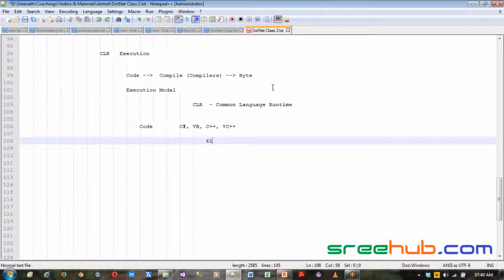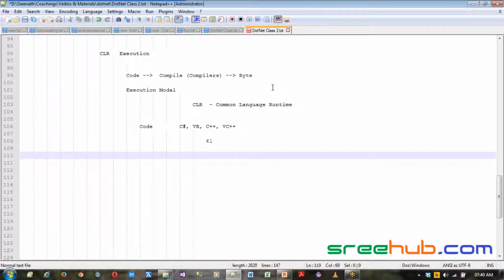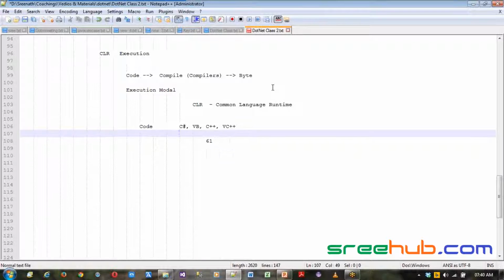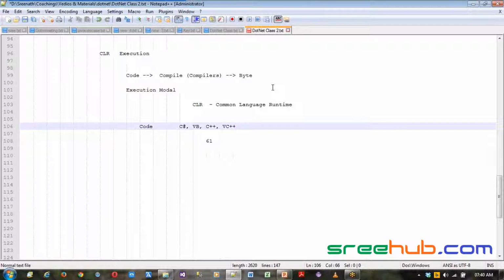Among the 61, 9 are designed by Microsoft, which are proprietary. Those 9 languages are C#, which we have already seen, VB, VC++, J Sharp, and F Sharp.